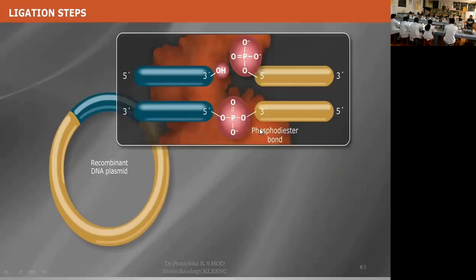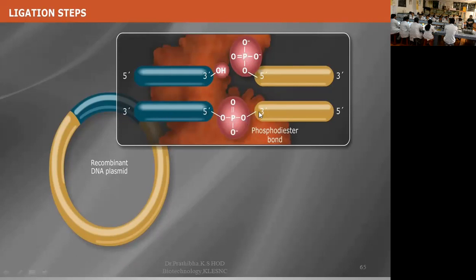Now let us go through how and where exactly the phosphodiester bond will form. The phosphodiester bond will form between the 3' hydroxyl group and the 5' phosphate group. Here you can see between the 3' hydroxyl and 5' phosphate you get the phosphodiester bond, one phosphate molecule and 2 ester bonds.